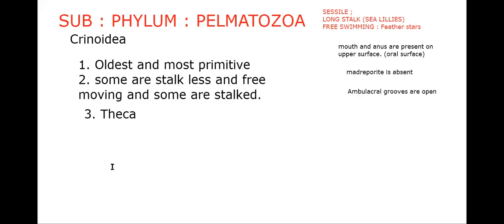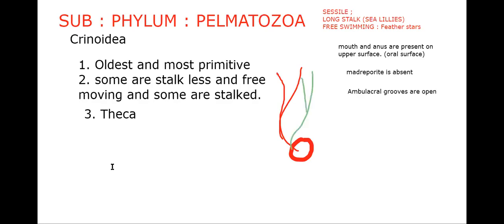And arms are biramous. The word biramous, we have already seen. What is bi? Two. Rami means branches. So biramous, we use it to say that generally 5 arms are present in the organism. Then every arm is divided again.